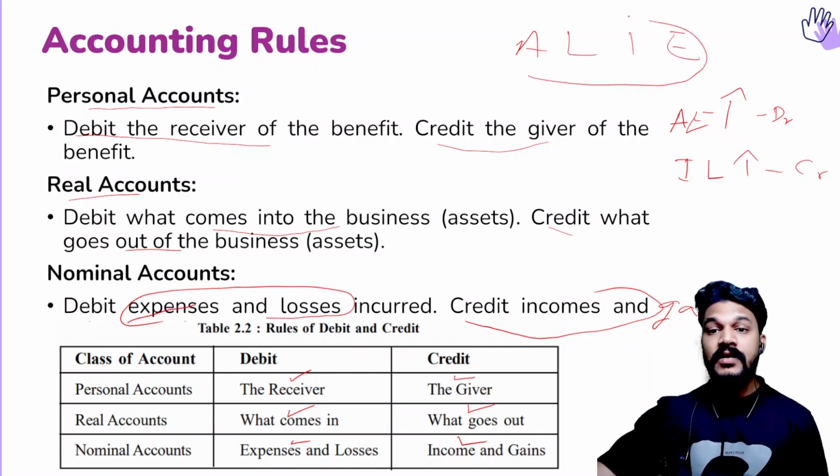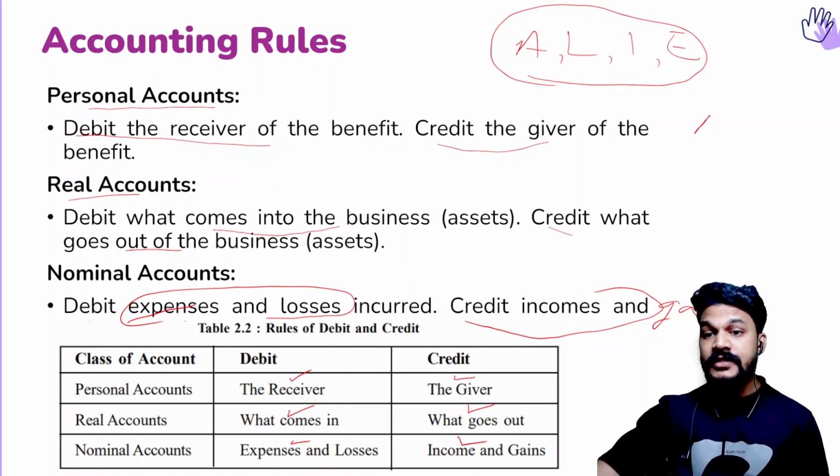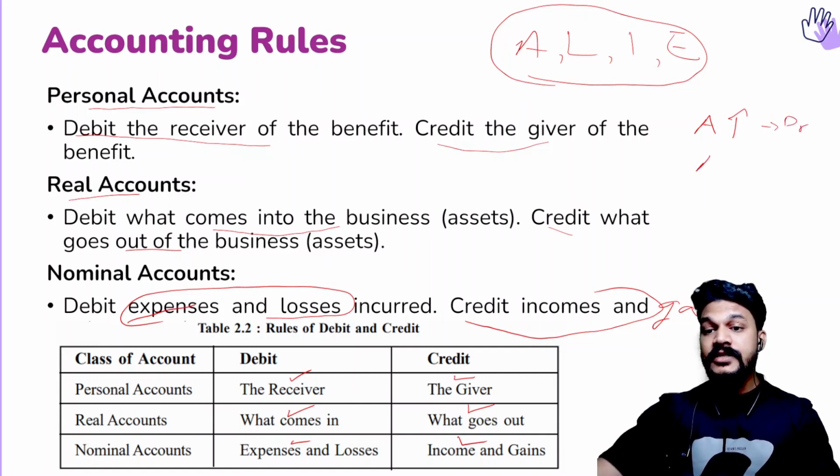So these are the 4 broad categories of accounts: asset, liabilities, income, expense. If it is an asset account, if it increases, it will be debit. So remember, asset increases, debit. So what will be asset decreases? The opposite, credit. So we can say asset increases, the rule is what? Debit. Then if the asset decreases, the opposite will happen. It will be credit. Then expense also the same as asset.